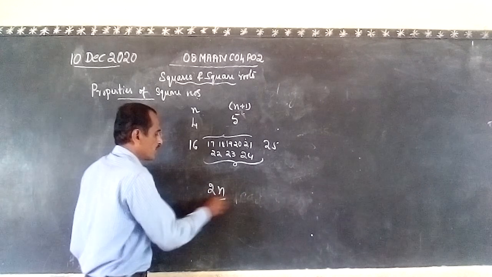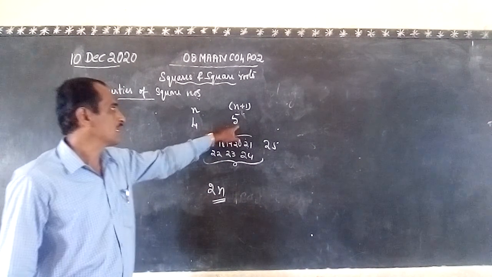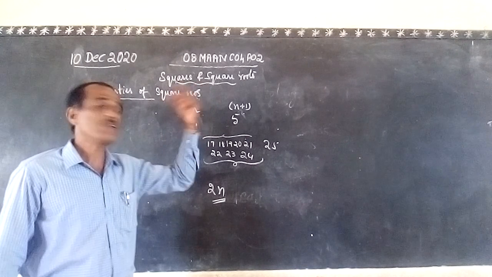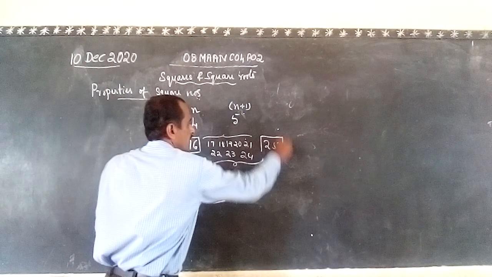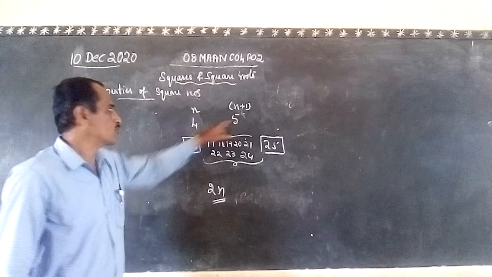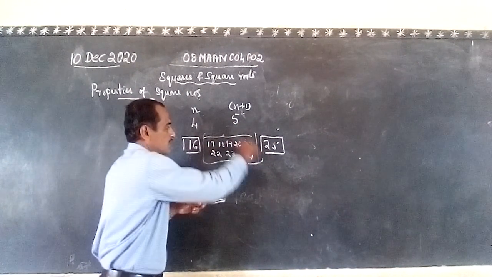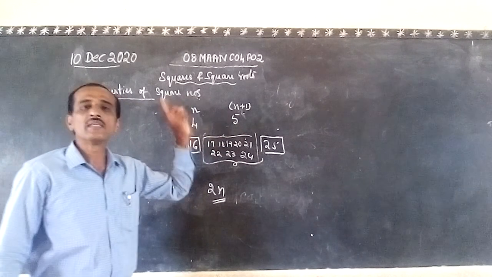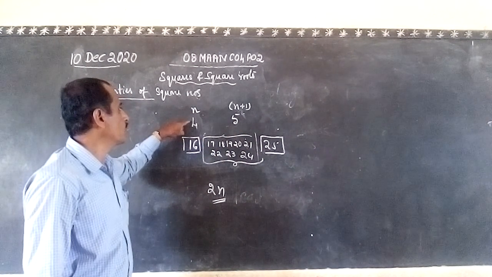For example, here 4 and 5 are two consecutive numbers, and the perfect squares of these two numbers are 16 and 25. These are the non-perfect square numbers in between. How many are there? 8 are there. That 8 is always equal to 2 times n.